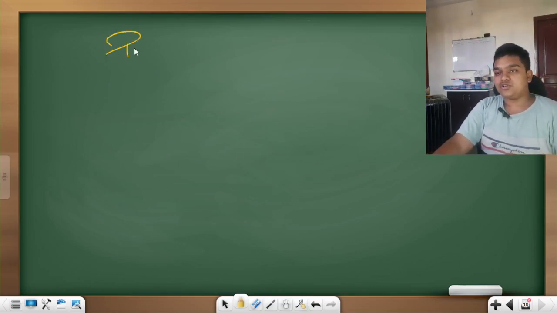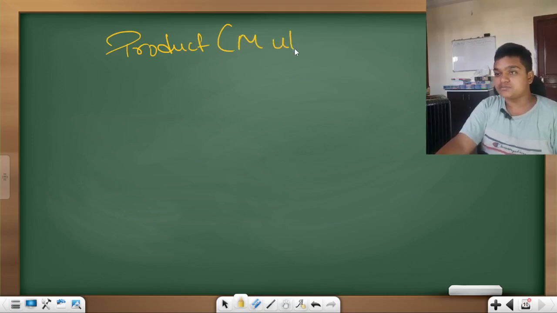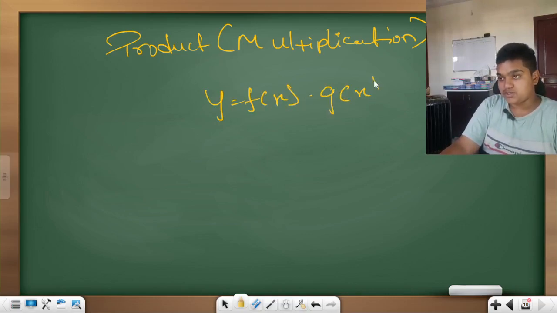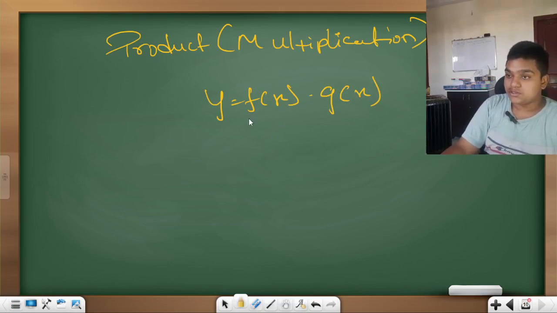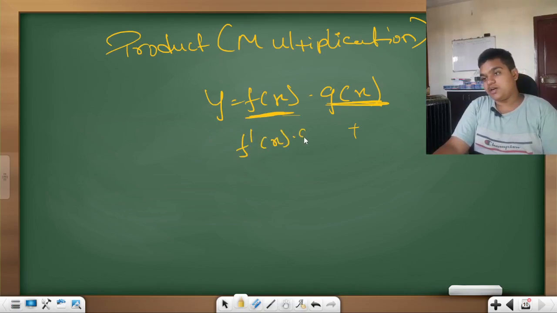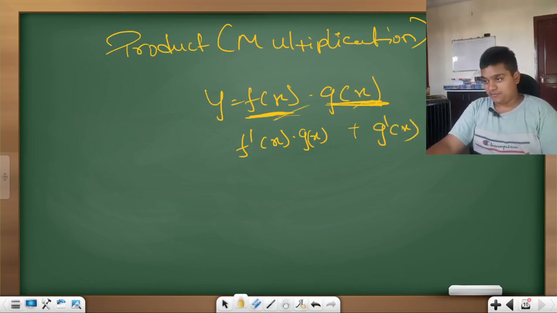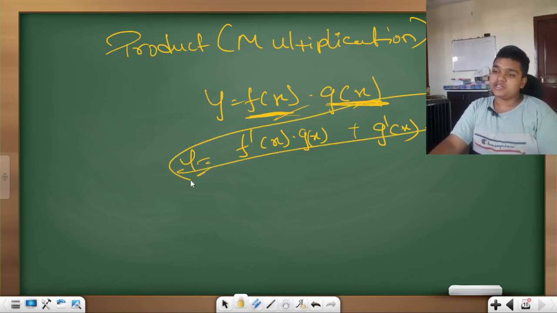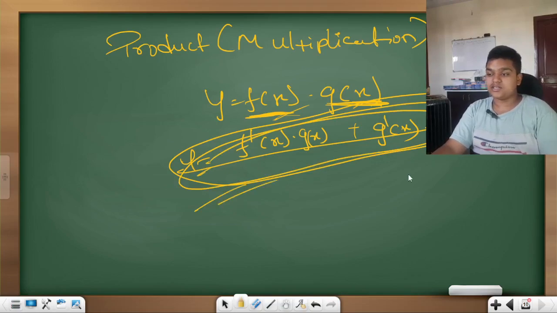Clear? Now we'll move on to the product rule. What is the product rule? When it is in multiplication, if y is equal to f of x times g of x, you first differentiate f of x and keep g of x intact, put a plus, then differentiate g of x and keep f of x intact, and you get your result. Is this clear for all of you? Yeah, let us move on.